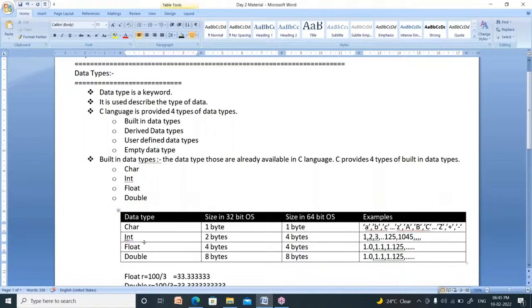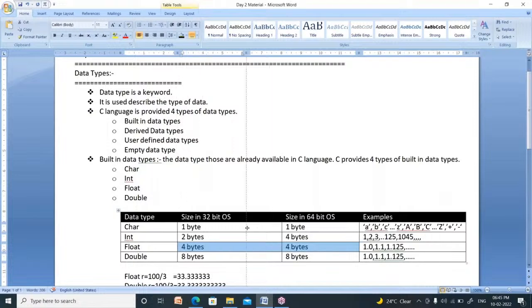The size of integer in a 32-bit operating system is 2 bytes, whereas in a 64-bit operating system it is different, 4 bytes. The sizes of float and double are the same in a 32-bit operating system as well as a 64-bit operating system.